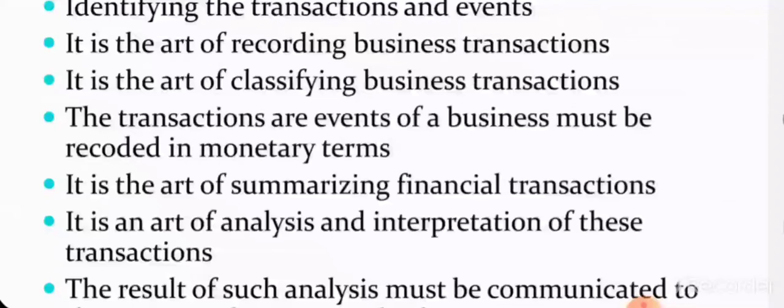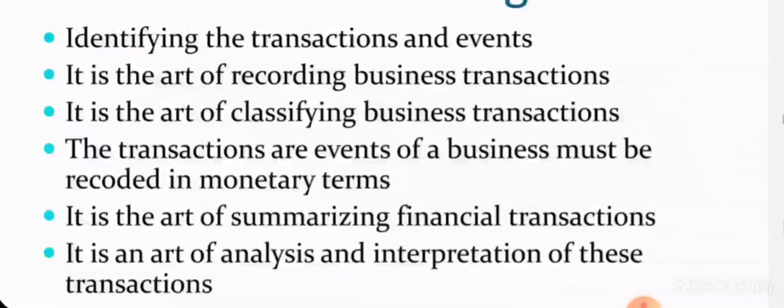Then it is the art of classifying. The third feature, or the third step of accounting, is classifying the business transactions. Classifying means we will be classifying according to its nature, like maybe purchase or sales or maybe some other transactions.